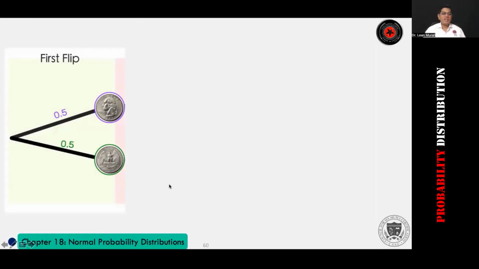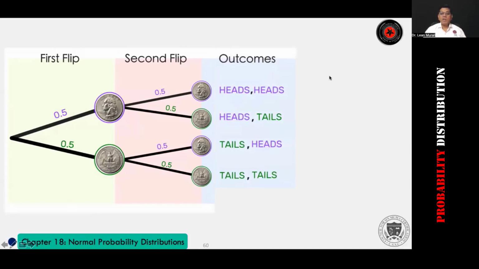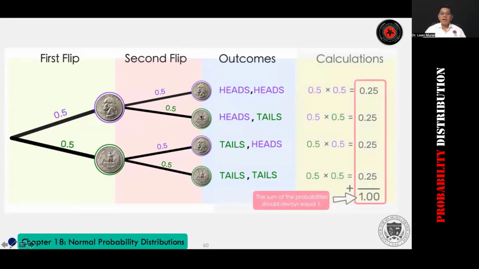If you flip a coin, you would get a 50% chance of getting a head and a tail. Again, if you flip it, you will get another 50% chance. The outcomes can be head head, head tails, tails head and tails tails, and hence the probability of getting head head is 0.5 into 0.5.